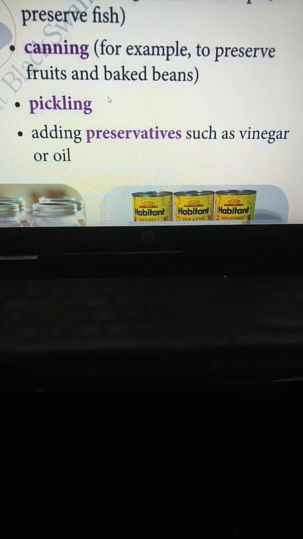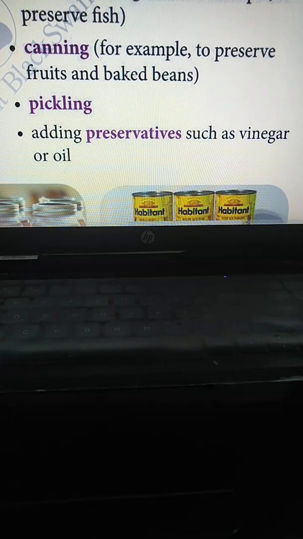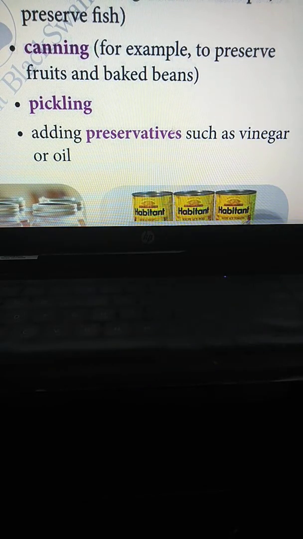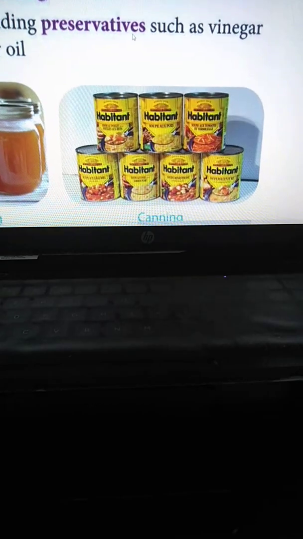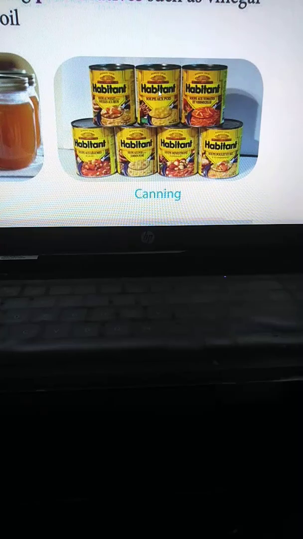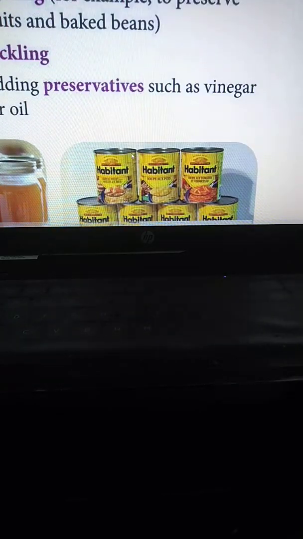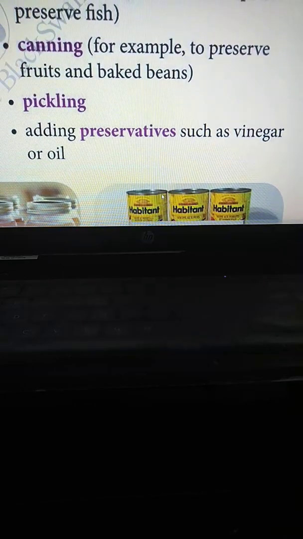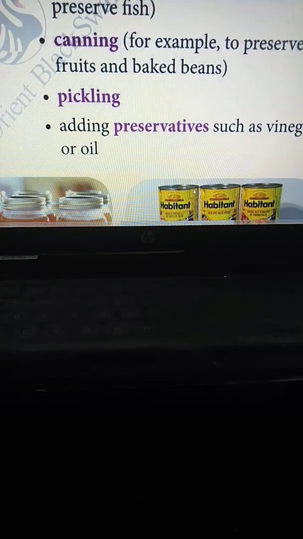Then canning. Canning, for example, to preserve fruits and baked beans. You can see this picture of canning, right? In the market, things like butter and ghee come properly packed. This is canning. Then pickling.